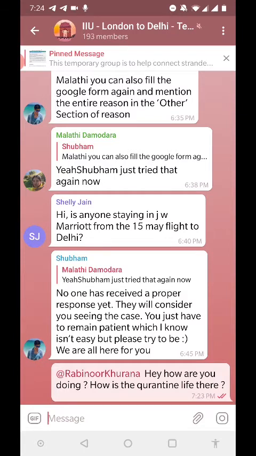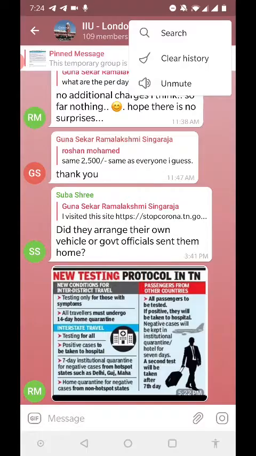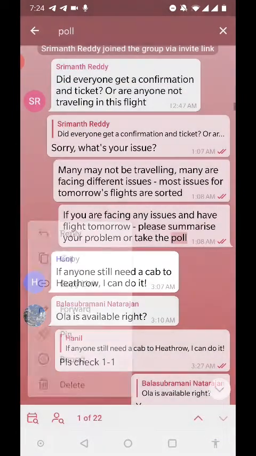So that is one of the ways you can effectively ask questions and use polls. Second thing that we as moderators or admins use this poll feature for is to identify the common issues that people are facing and try and help them. For example, if I go to the Chennai group and search for poll, just poll.